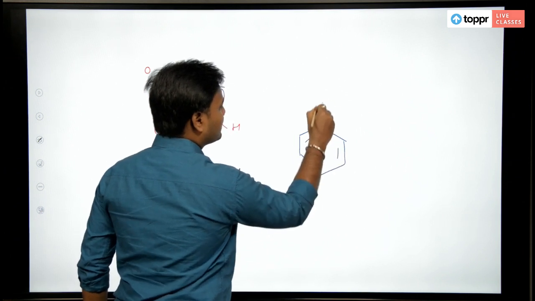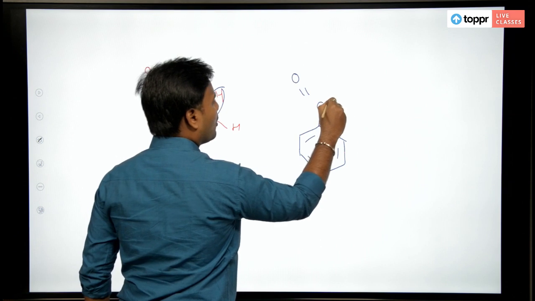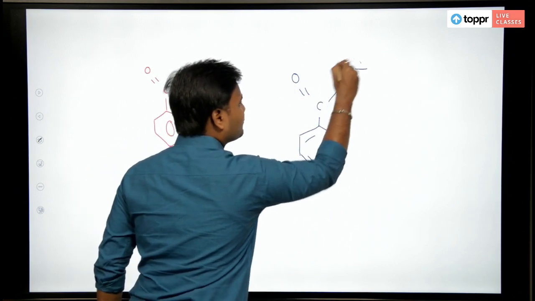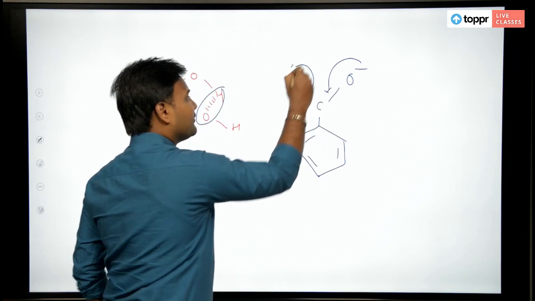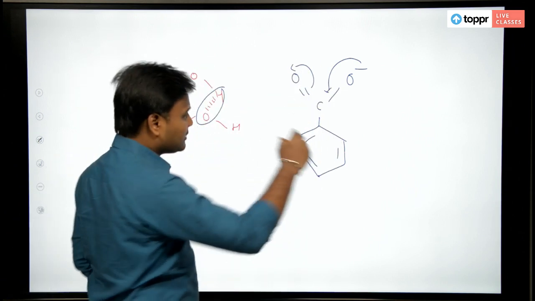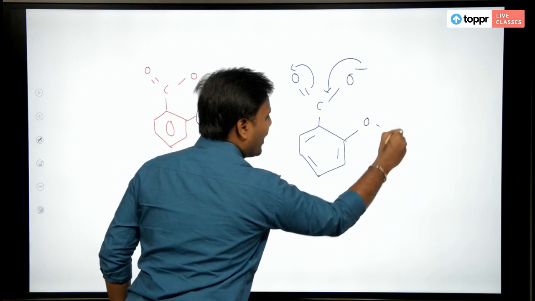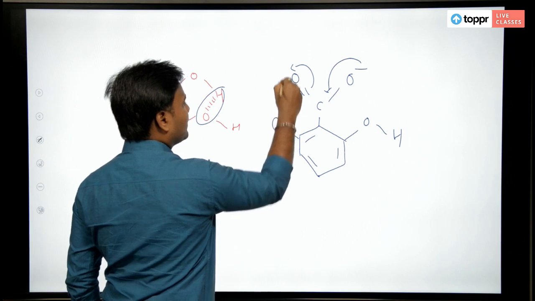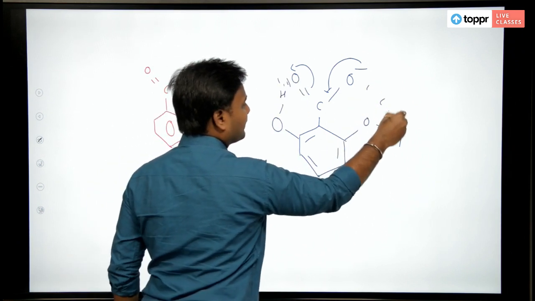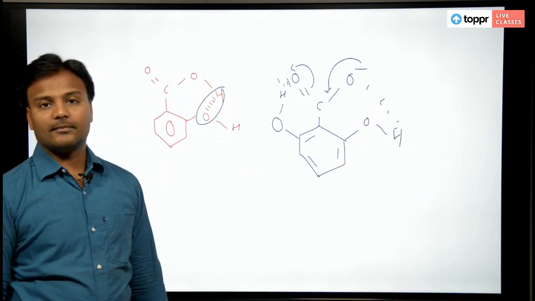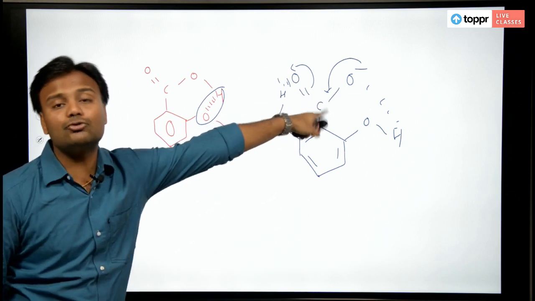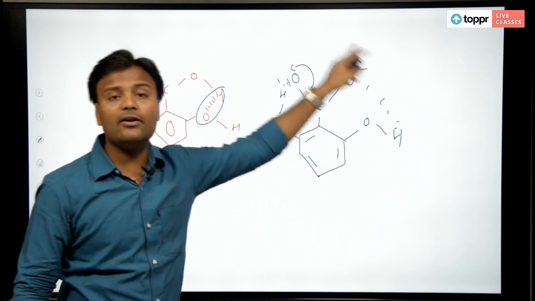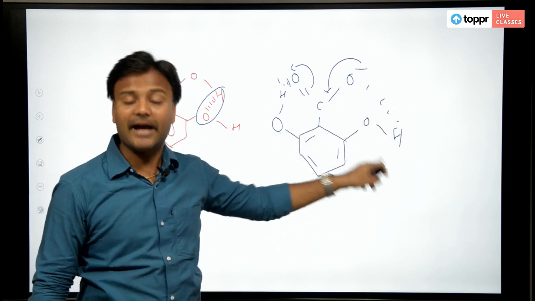You have C double bond O and O minus, which means this minus charge will be delocalized, so that minus will develop on this oxygen also, which means you have an OH over here and an OH over here. So, this hydrogen bond or this hydrogen bond, because the negative charge is delocalized between these two oxygen atoms. That is the reason why this is more stable. Even after losing a proton, it is stabilized by hydrogen bonding.